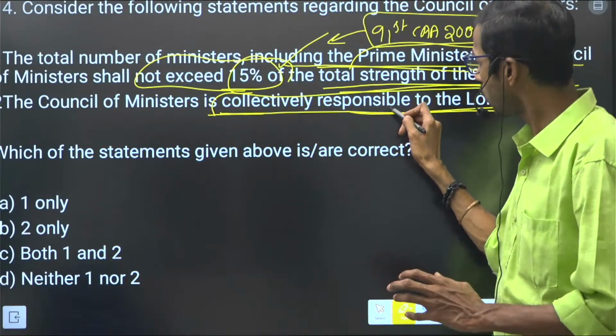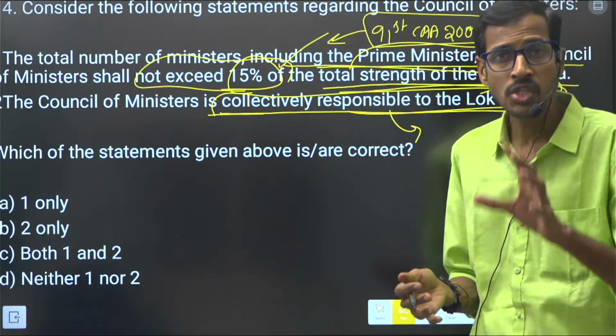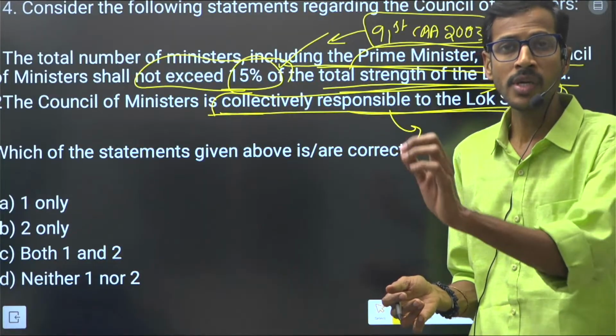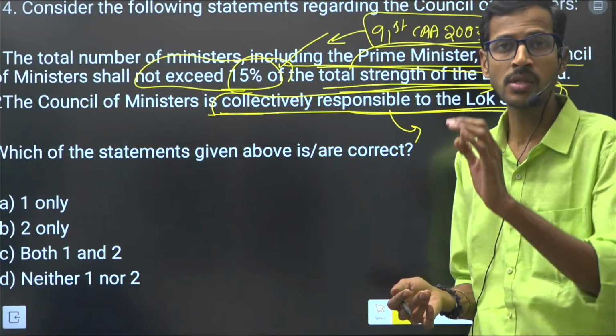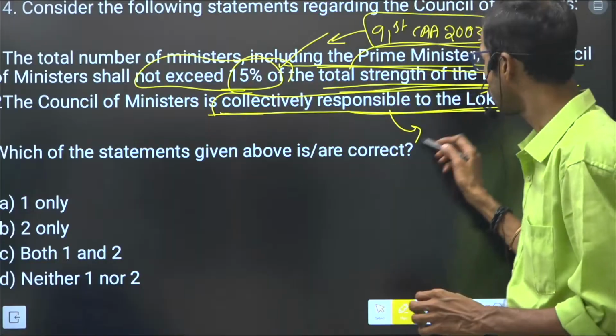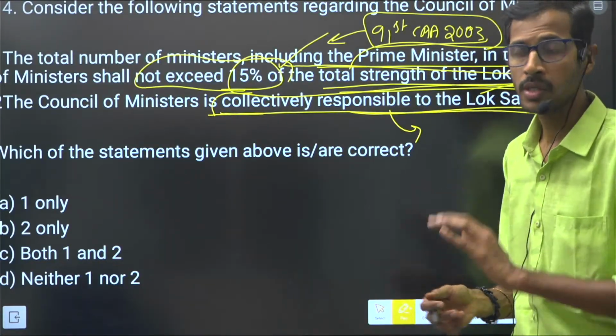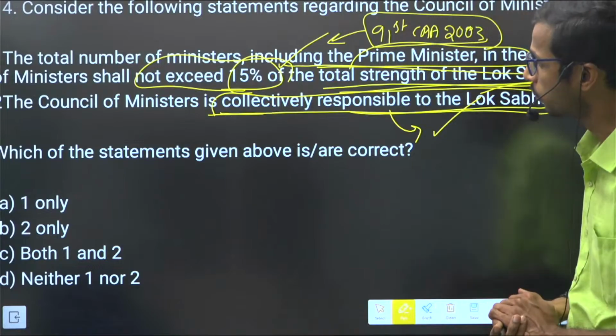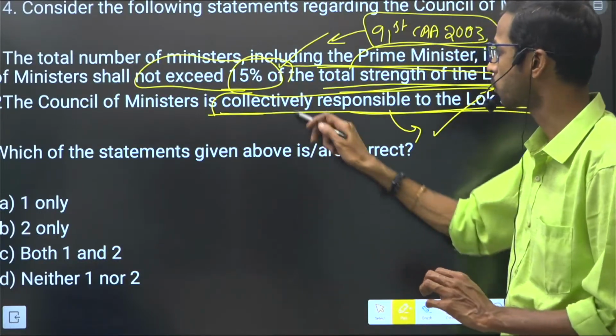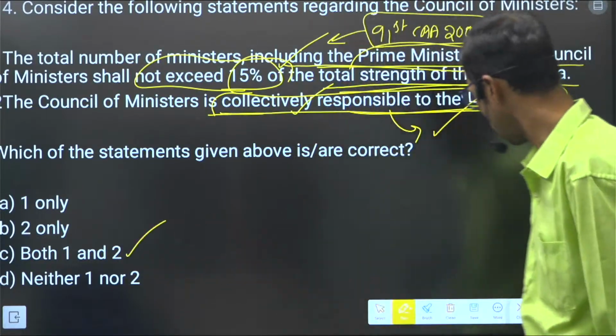So the majority means here the ministry completely in the house, right? The ministry will be in the house as long as the confidence of the majority of the members is there, right? So that is the main important thing here. Council of Ministers is collectively responsible, right? So both 1 and 2 are correct.